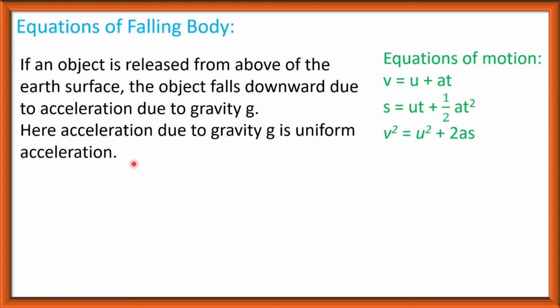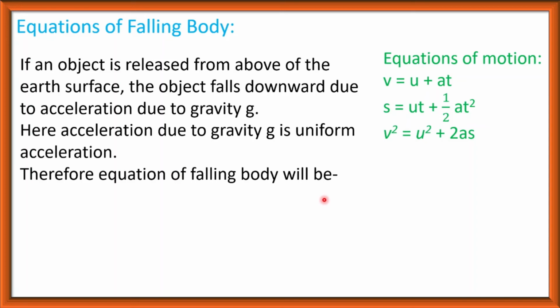The gravitational force acts on the object and its reaction is towards the center of the earth. And due to this gravitational force, the velocity of the object is changed, and acceleration caused by this gravitational force is known as acceleration due to gravity. Here gravitational force is the main reason of acceleration, so it is acceleration due to gravity and it is uniform acceleration.